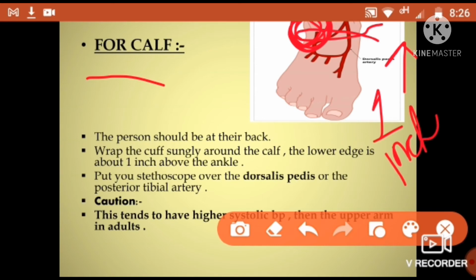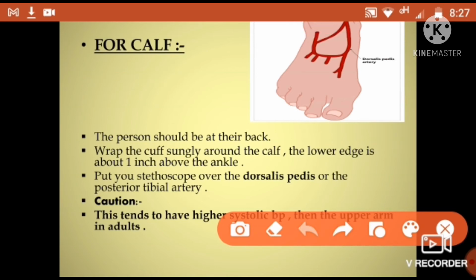So put your stethoscope over the dorsalis pedis or the posterior tibial artery. This is the dorsalis pedis. What is this? This is the dorsalis pedis artery. This artery is responsible for giving the blood pressure of your body, or the posterior tibial artery.